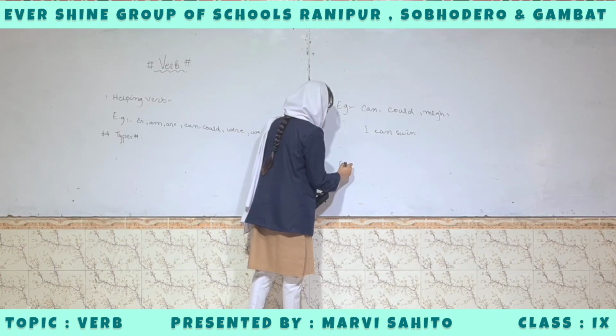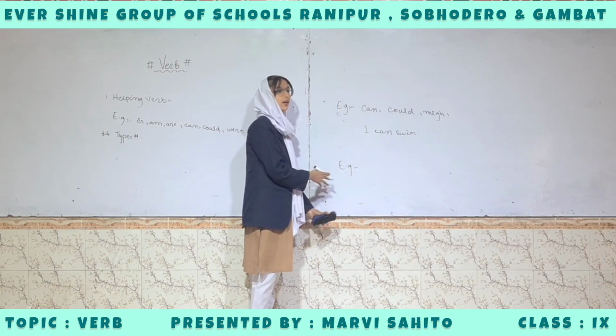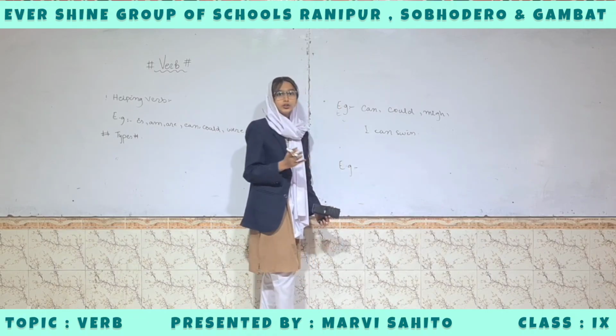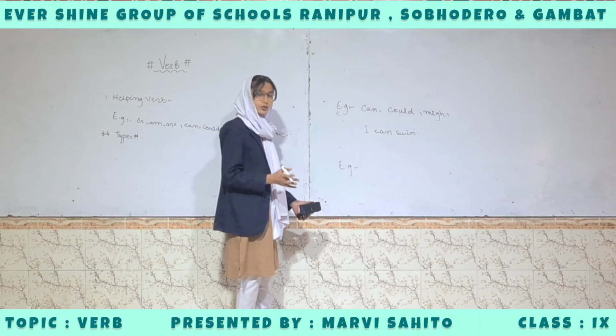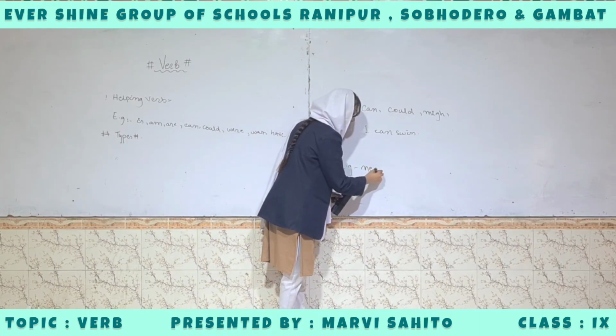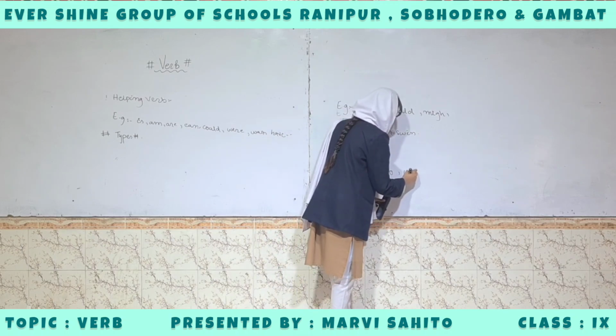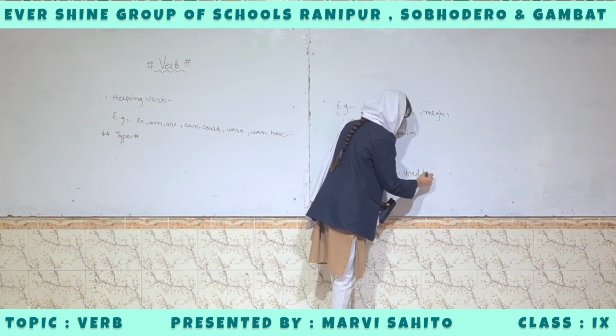The semi-modal helping verbs are a form of helping verb in which modal and helping verbs are connected. For example, need to, have to, used to, etc. are called semi-modal helping verbs.